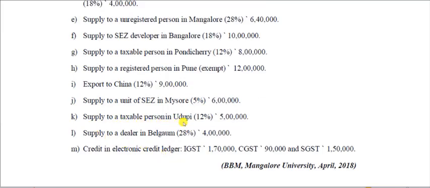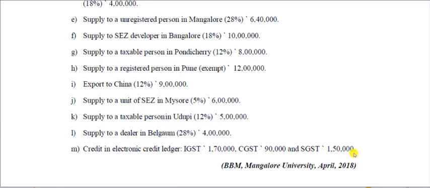Supply to a taxable person in Udupi within the same state, what will apply? Yes, you are right, CGST and SGST will be applicable, on this particular 5 lakh. Supply to a dealer in Belgaum, once again within the same state, CGST, SGST will be applicable at 28% on 4 lakh. They have also mentioned that there is credit balance in electronic credit ledger of this particular SSC. Under IGST there is 1,70,000, under CGST there is 90,000, under SGST there is 1,50,000.